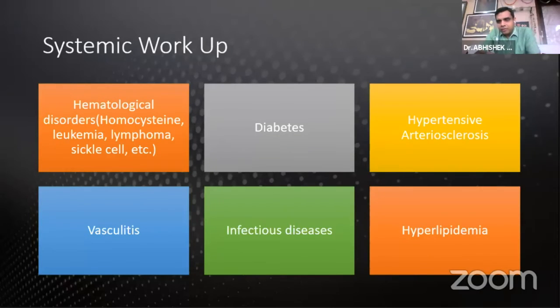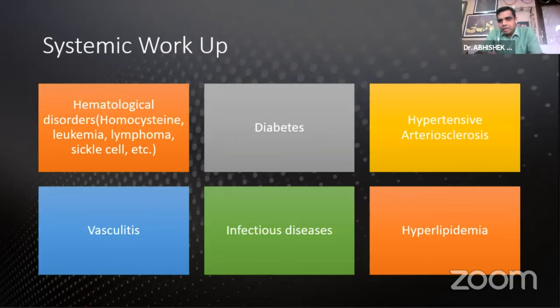The systemic workup on the first visit of the patient in the clinic is very important. CRVO, as we know, happens to most elderly individuals more than 60 years of age who are already comorbid with diabetes or hypertension, so we would not worry too much about investigating them too much. But we would like to do some further investigations in young patients less than 50 years of age who are presenting with a CRVO. It might be non-ischemic or ischemic, it doesn't matter. We would like to rule out hematological disorders, infectious diseases, hyperlipidemia, vasculitis, and many others.